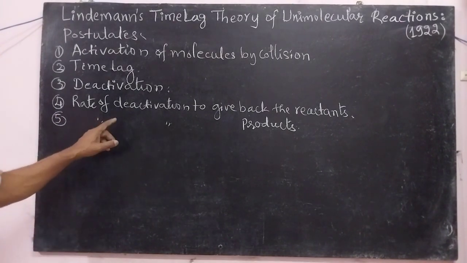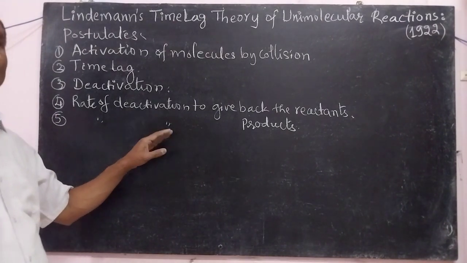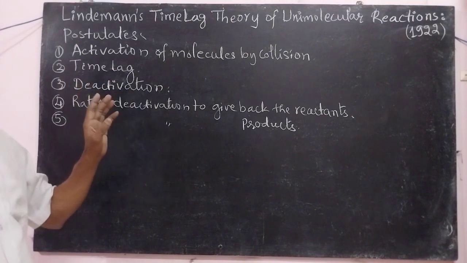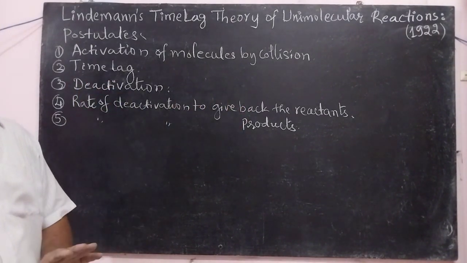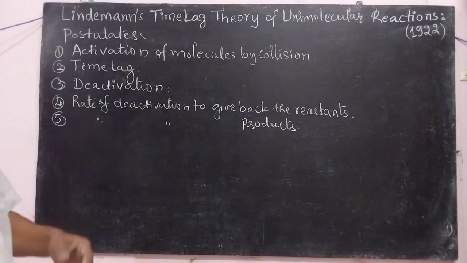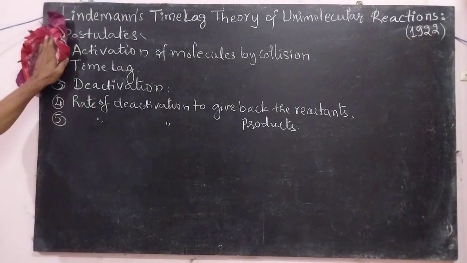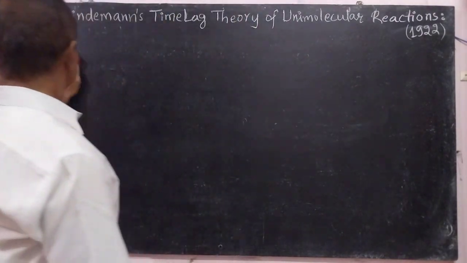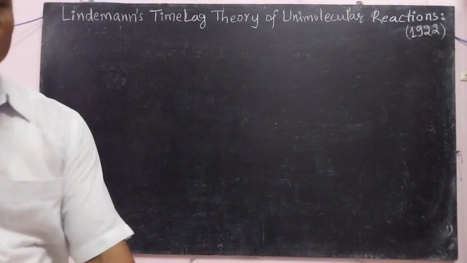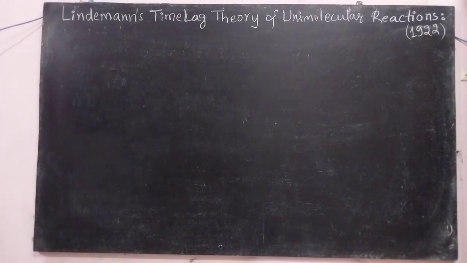Means the activated molecules which can survive for a period more than this time lag, when they collide with the other molecules, they can give the product. Otherwise, they don't give the product. By these postulates, we can derive the expression for the rate of a unimolecular reaction according to this theory.